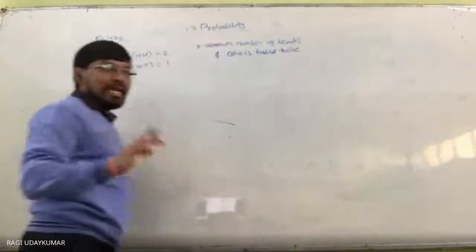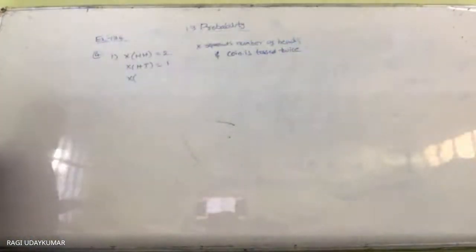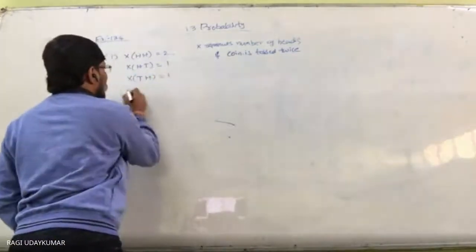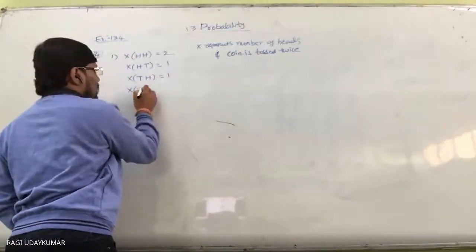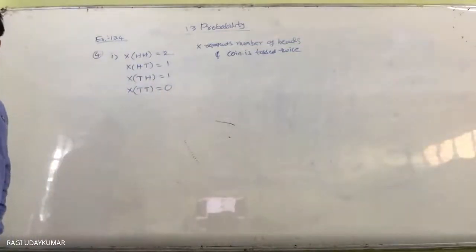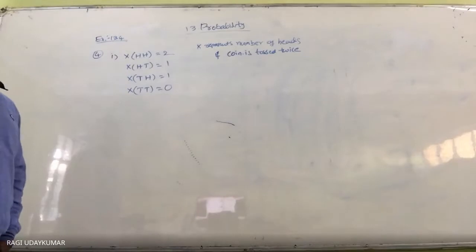So the sample space is head head, head tail, tail head, and tail tail. In the tail head case the number of heads is 1, and in the tail tail case the number of heads is 0. So what is the probability of each one?